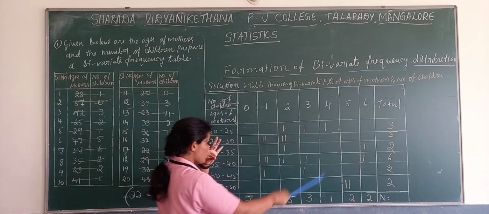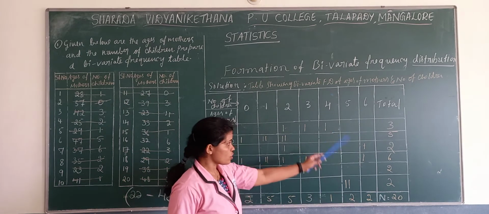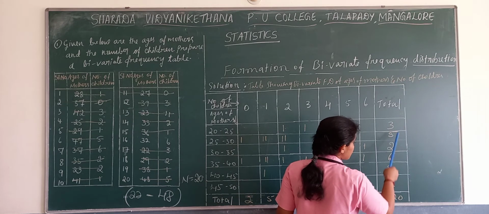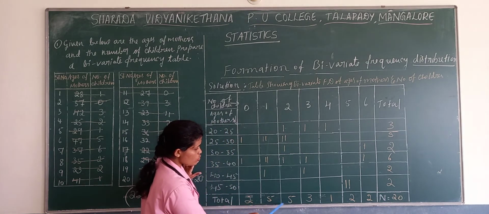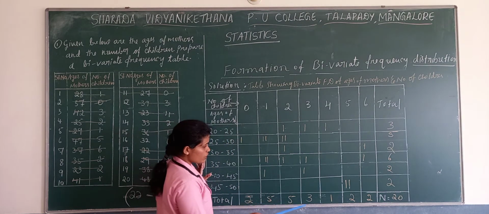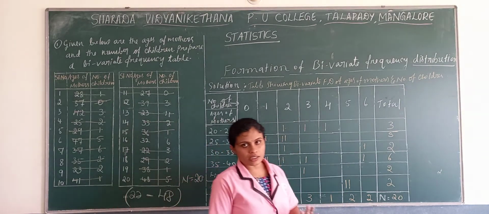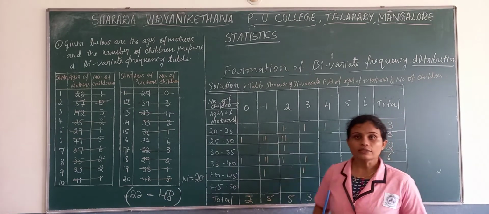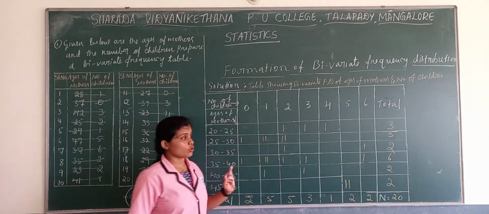Now count. Both the sides, you need to get 20. Vertically as well as horizontally, the grand total should be 20. If you count here 6, 7, 8, you will get 20, and this side also 10, 13, 15, 16, 17, 18, 19, 20. So the tally marks we assigned are right. Once again you have to cross verify, because even if we get the total as 20, we may go wrong in between.